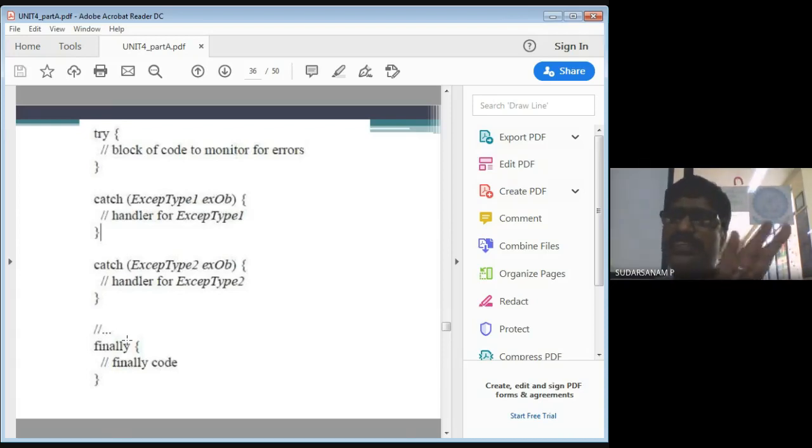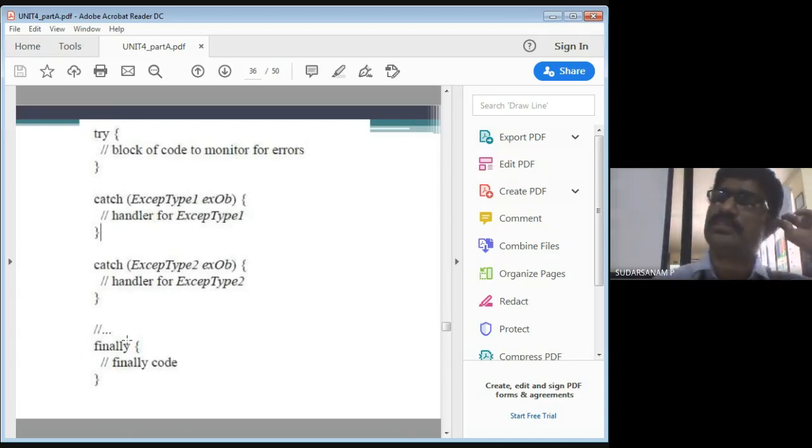What is finally? Finally is nothing but, when you have try or catch statements, after executing those, it will execute the finally statement. That's it. You close that. Then still, if they say anything, you react to that. Otherwise, you say only that much. So that is what try and catch are.